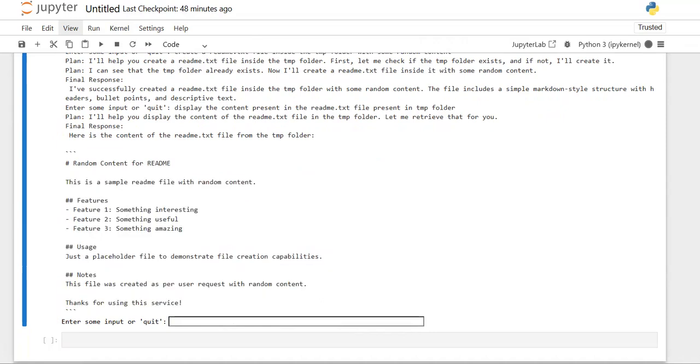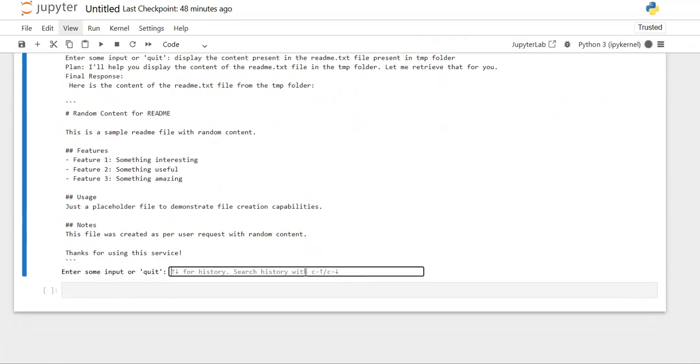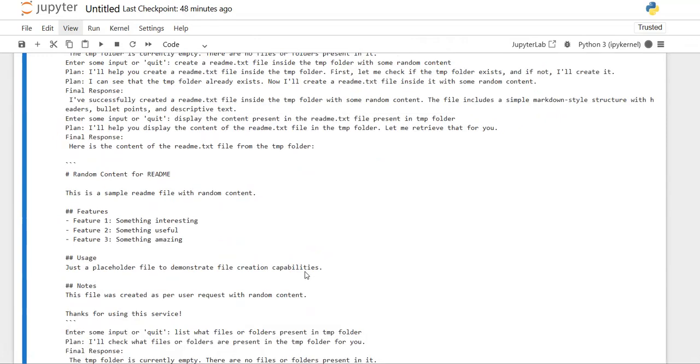Yes. So now can I say it is able to manage it? Or now let's ask it to delete this, or let's ask it to list the files or folders present in the tmp folder.